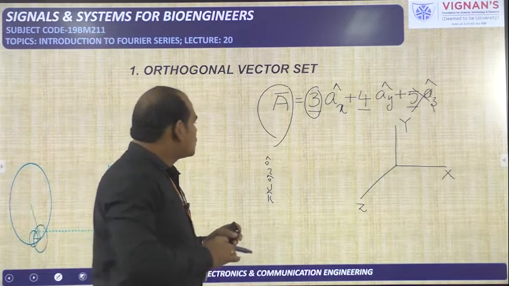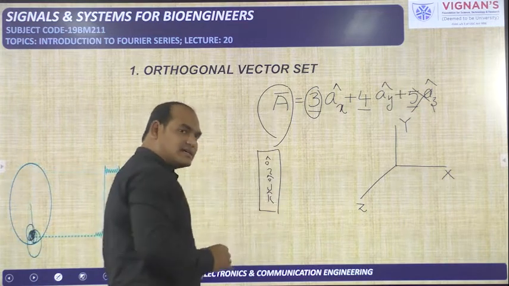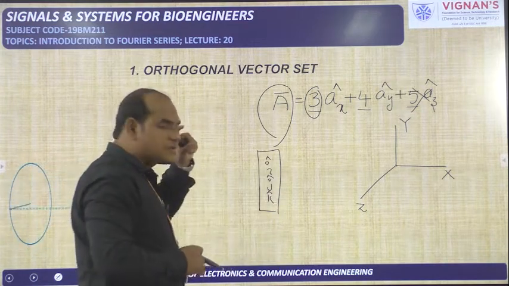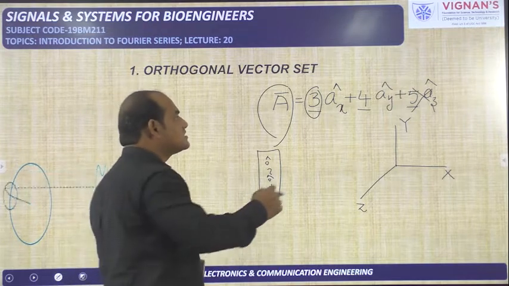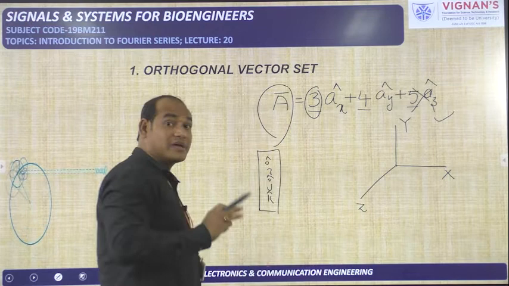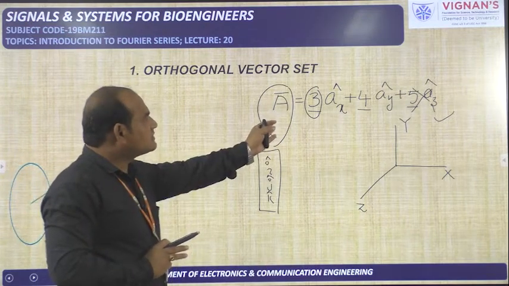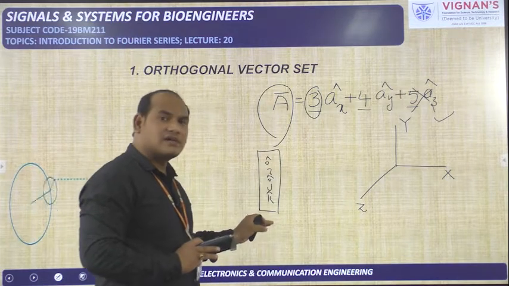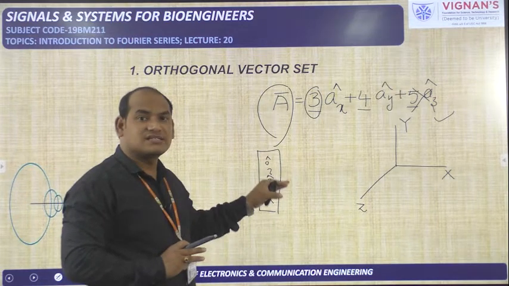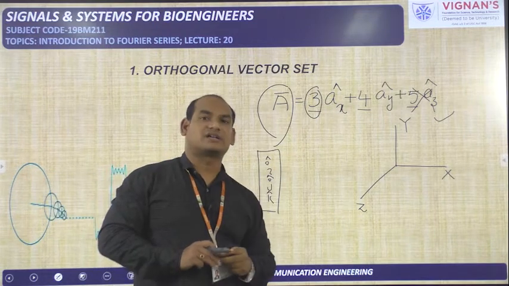Because these three form the complete set, in order to represent any particular vector, this is the general notation we will give. Because only three perpendicular axes are available, here three unit vectors are available in the directions of the x-axis, y-axis, and z-axis respectively. So this is the standard notation of the vector.